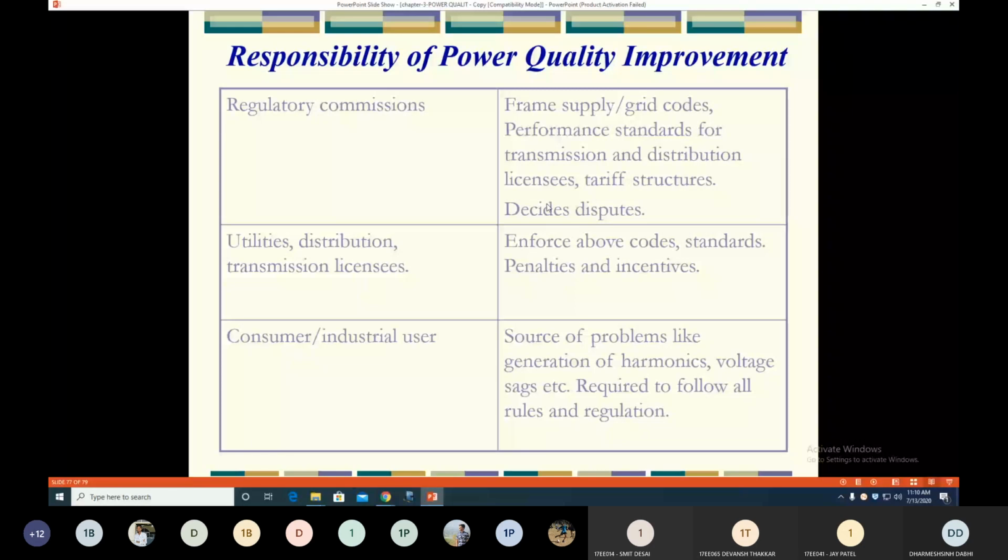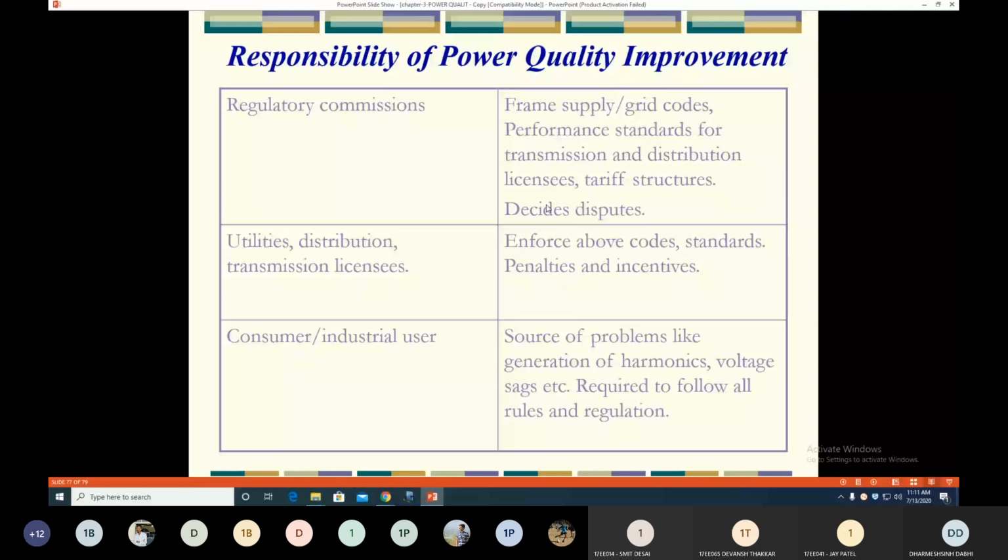What is the regulatory commission and what are the regulations in different states in India? What are the problems related to making the power quality standards in India? Because in India, different states have different power quality standards. There is no single document available for the whole of India to follow for power quality problems.